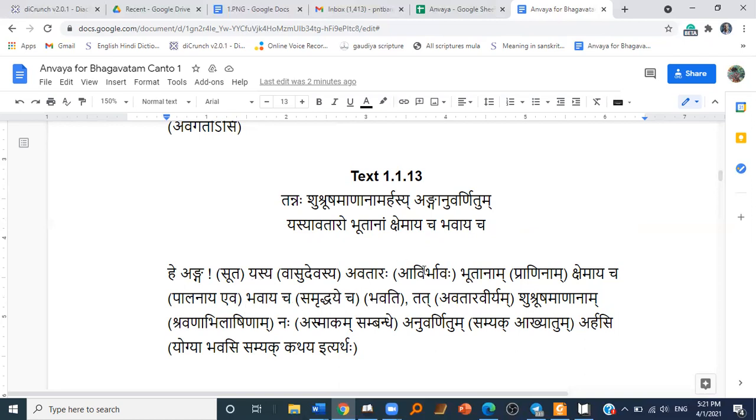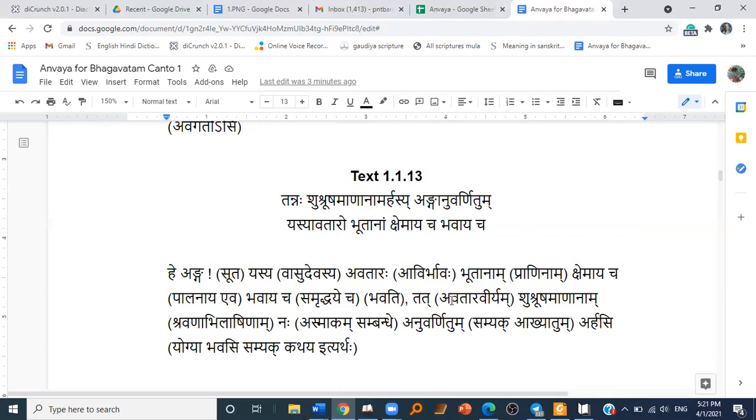So the incarnation of Lord Vasudeva takes place for the palana, for the maintenance, and prosperity, samriddhi, samriddhi means prosperity, for the maintenance plus the prosperity of all the pranis, of all the living entities.